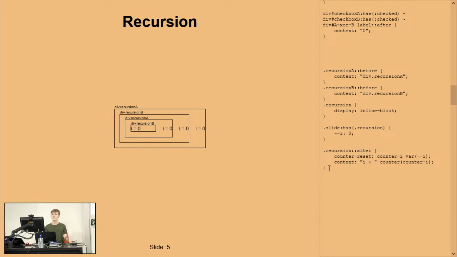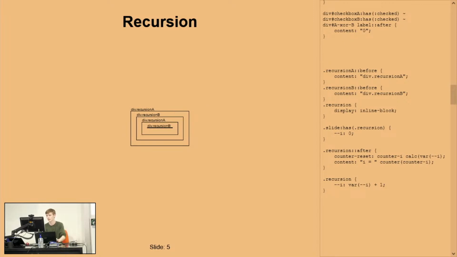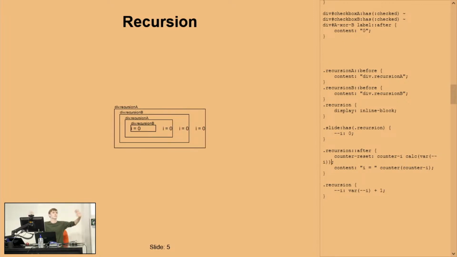Now, you might be tempted to say, in a recursion div, why don't we just let I be equal to 1 plus itself? Var I plus 1. But you might notice it does nothing. Well, firstly, we haven't actually done anything, because this var is just like the 1 plus 1 plus. We need to calculate that first. So even if this did do something, we need to add in this here. But no, still doesn't do anything.